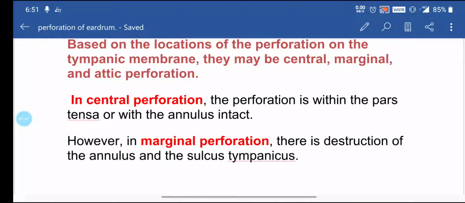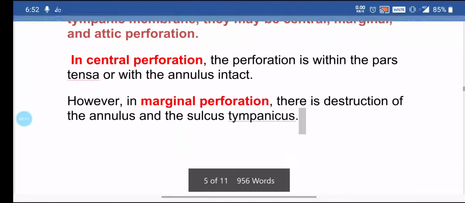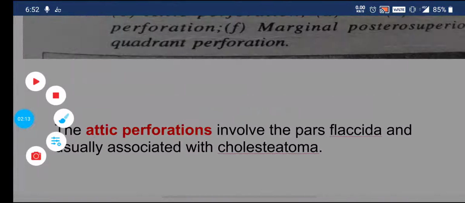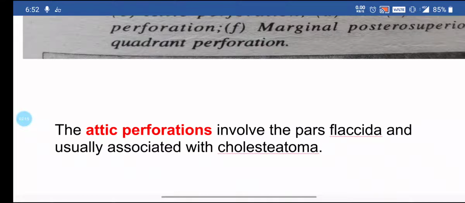What is the annulus? The margin of the eardrum is known as the annulus. And the sulcus tympanicus, what is that? The part of the eardrum which is attached to the temporal bone is known as the sulcus tympanicus. When there is a perforation in these two parts, it is known as marginal perforation. And third is attic perforation, in the attic area of the eardrum.